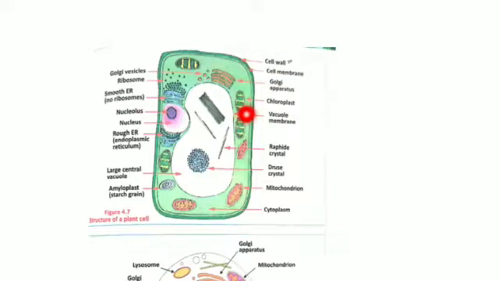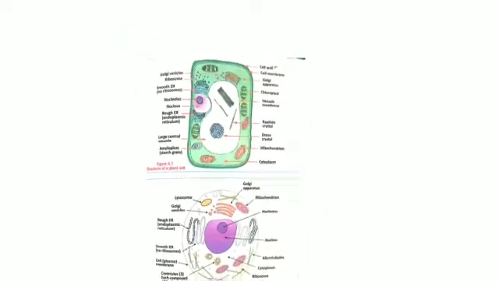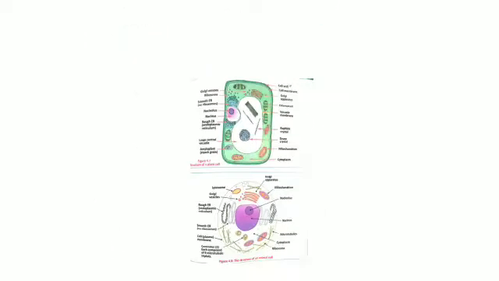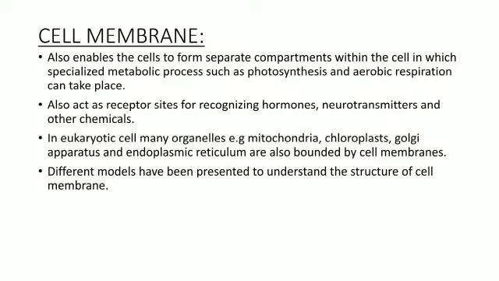So dears, if you take the example of a chloroplast, what happens in the chloroplast? We all know that the chloroplast contains a green pigment, the chlorophyll, in which the process of photosynthesis takes place. So in this compartment a special metabolic process is occurring, which is photosynthesis. So in all these compartments specific functions are occurring. So dears, the sentence means that the cells form separate compartments, separate rooms within the cell, in which special processes are occurring, such as photosynthesis and aerobic respiration.